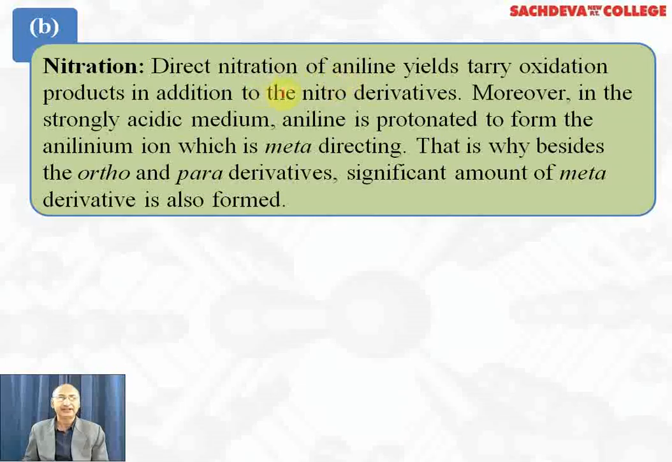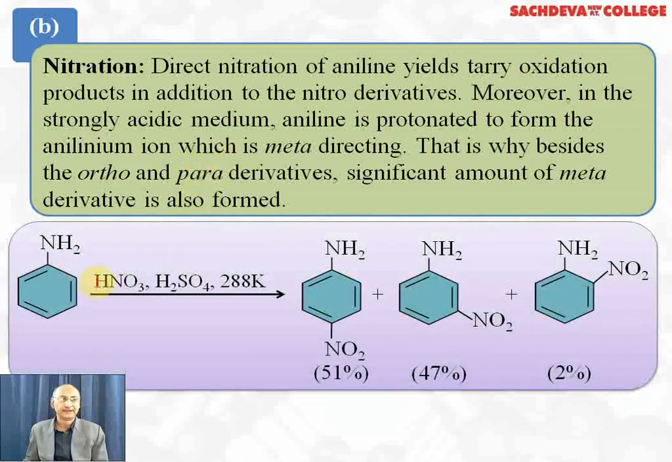Next, we are taking nitration. Direct nitration of aniline gives oxidation products in addition to the nitro derivatives. In strongly acidic medium, aniline gets protonated to anilinium ion, which is meta-directing. That's why, along with ortho and para derivatives, we also get a significant amount of meta derivative. When aniline is reacted with concentrated nitric acid and concentrated sulfuric acid at 288 Kelvin, we get 51% para-nitroaniline, 47% meta-nitroaniline, and only 2% ortho-nitroaniline.